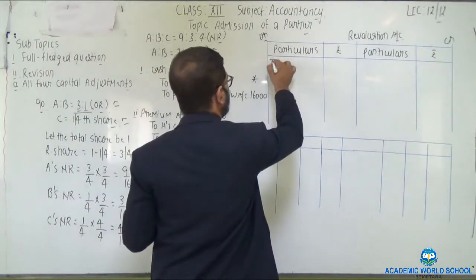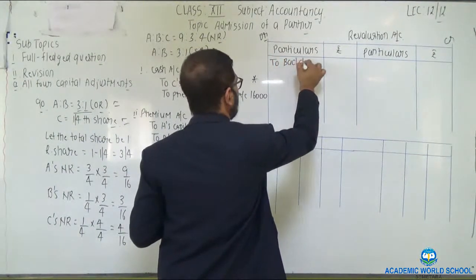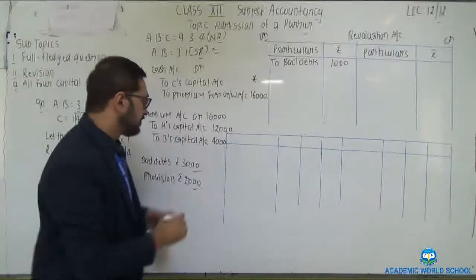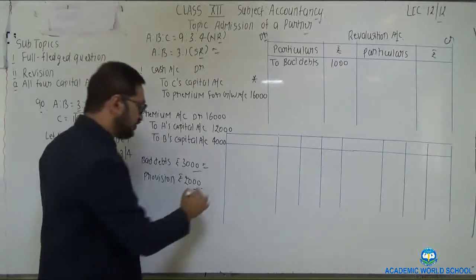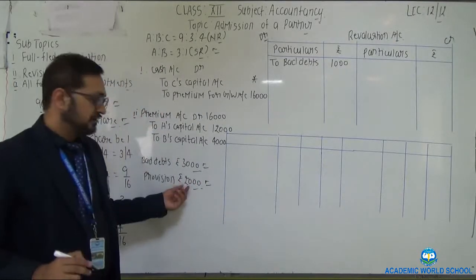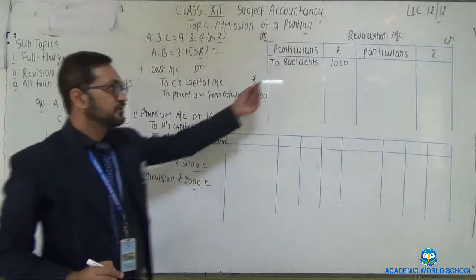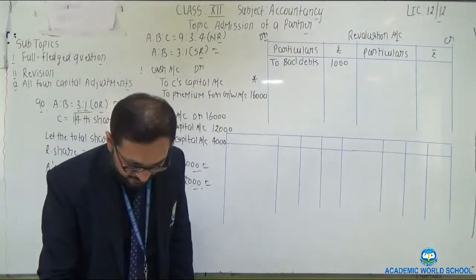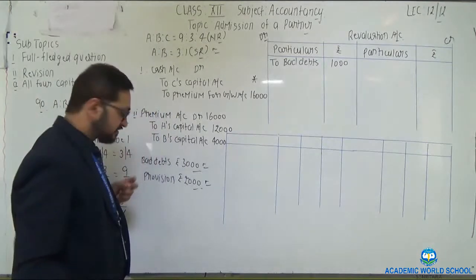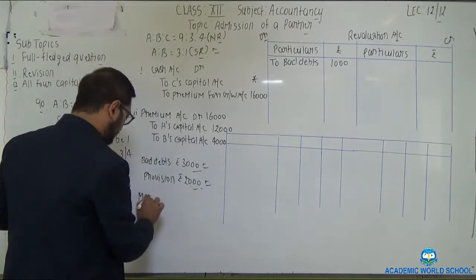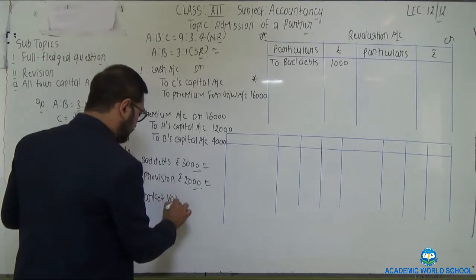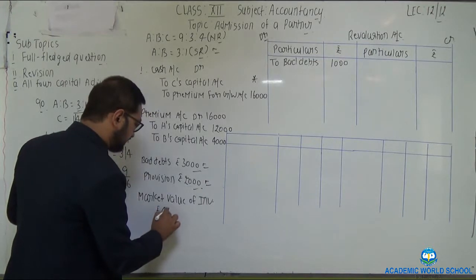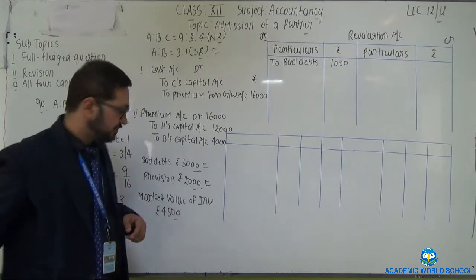So the actual loss on debtors is rupees 1000, as bad debt is rupees 3000 and the old provision given in the question is rupees 2000. So there is an actual loss of 1000 to be placed on the debit side of the revaluation account. Next is the market value of investment. It is given as rupees 4500.